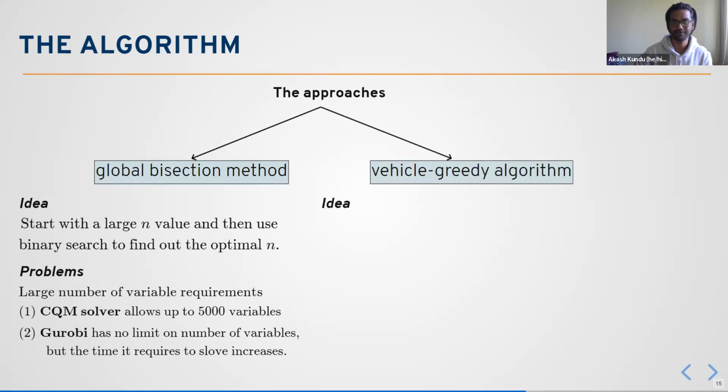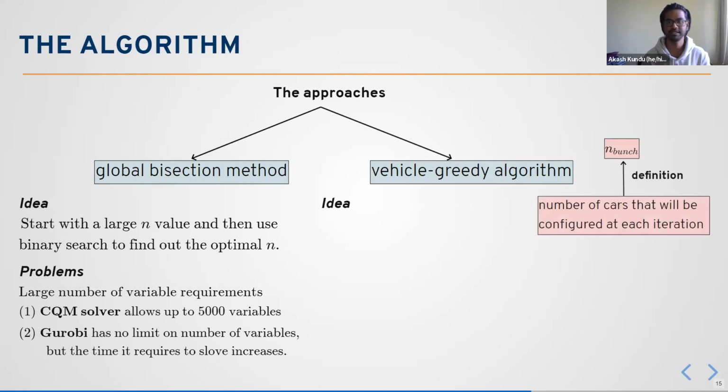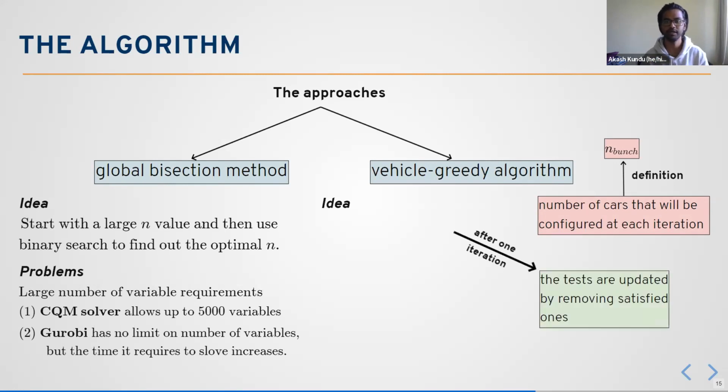I mean, greedy algorithm, not vehicle greedy. And then the idea of this algorithm is that we introduce this n bunch, which basically says the number of cars that will be configured at each iteration. Then after one iteration, the tests are updated by removing the satisfied ones.